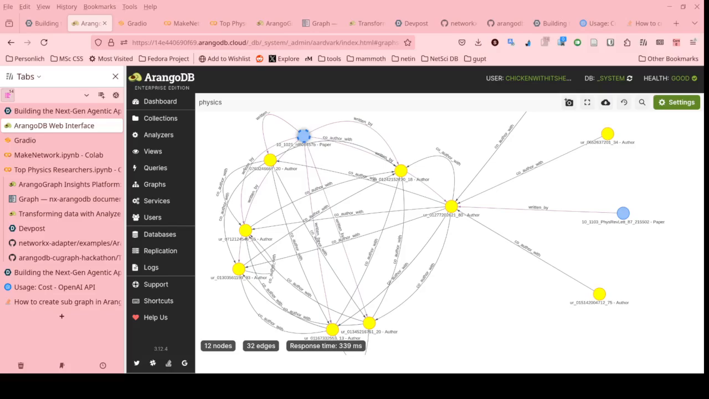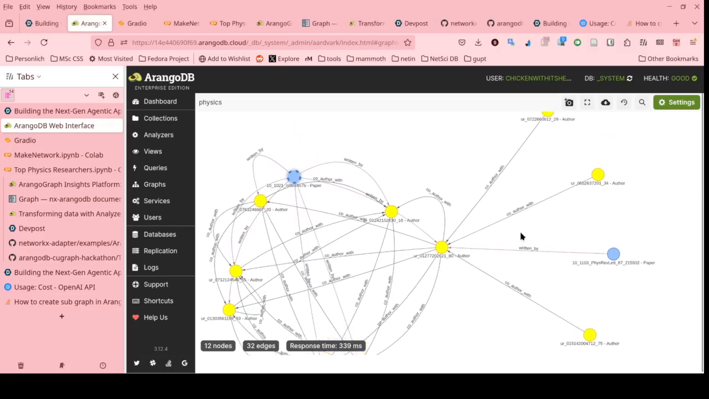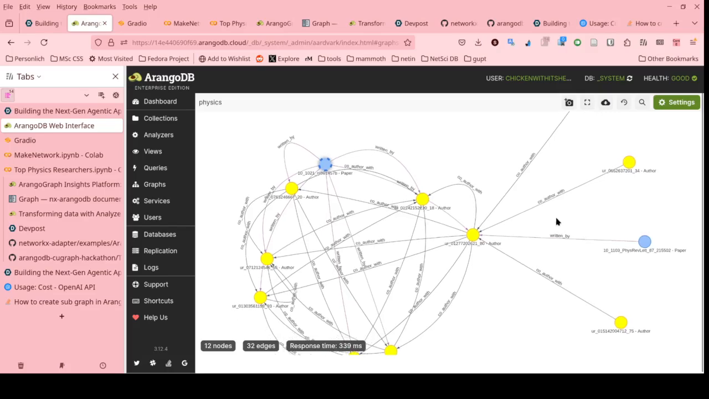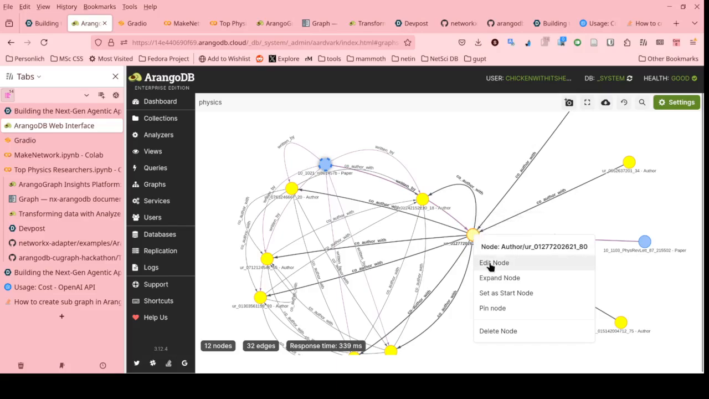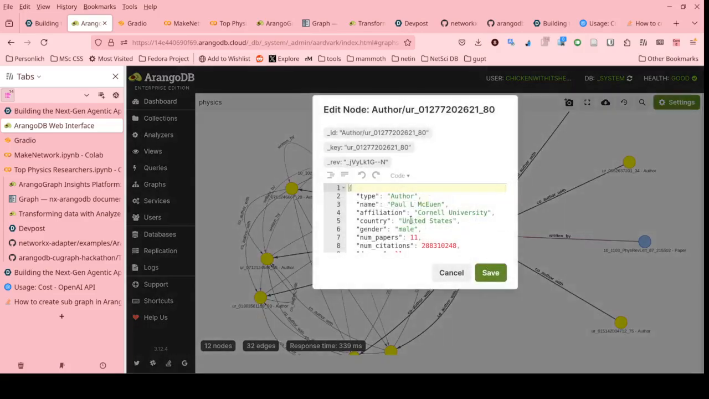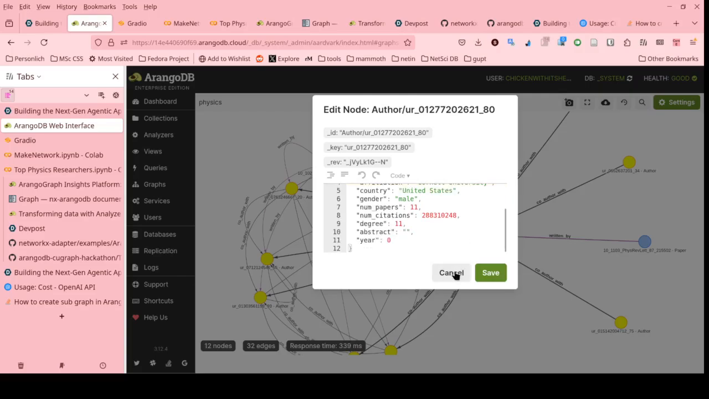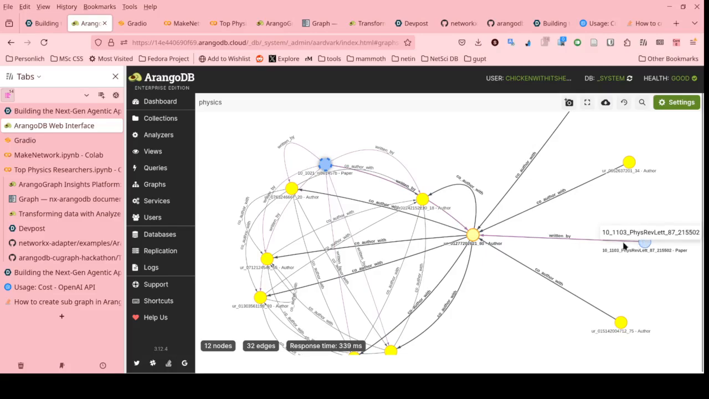I basically got this data from another data source, which was the list of top 1,000 most cited physics papers over the last few decades. And from this I created this network which you see over here. So as you can recognize, this is the ArangoDB web interface. And you can see there are two types of nodes, yellow nodes and blue nodes. The yellow nodes represent authors, in this case Paul McEwen, and the blue nodes represent papers that have been written by this author. So this edge means that this author wrote this paper.